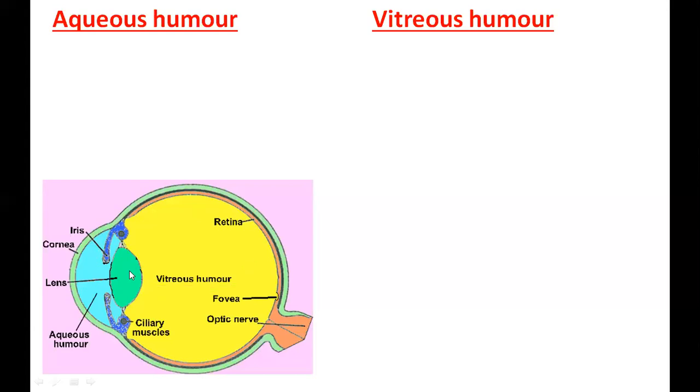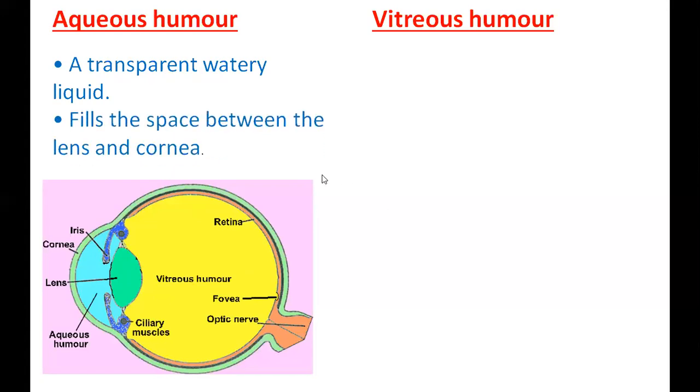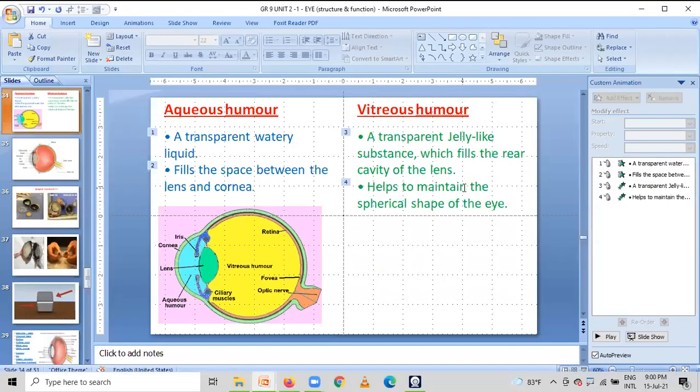So what is the aqueous humor and vitreous humor doing? Those are jelly-like things. So it's a transparent watery liquid. It fills the space between the lens and the cornea.